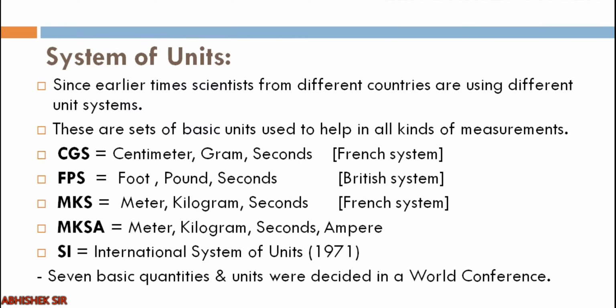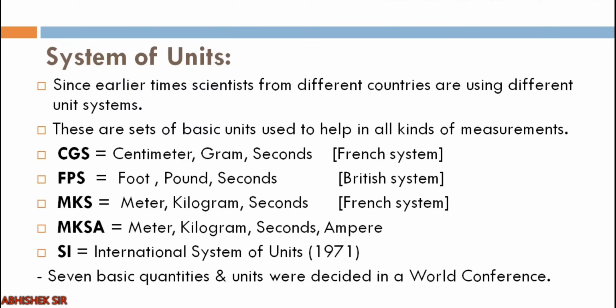Imagine if a Britisher says, give me 2 foot of a stick. A Frenchman will ask, what is foot? We don't use foot as the unit, we use centimeter, so tell me in centimeter. The British person will be confused: I only know about foot, how can I know about centimeter? So we needed many conversions.